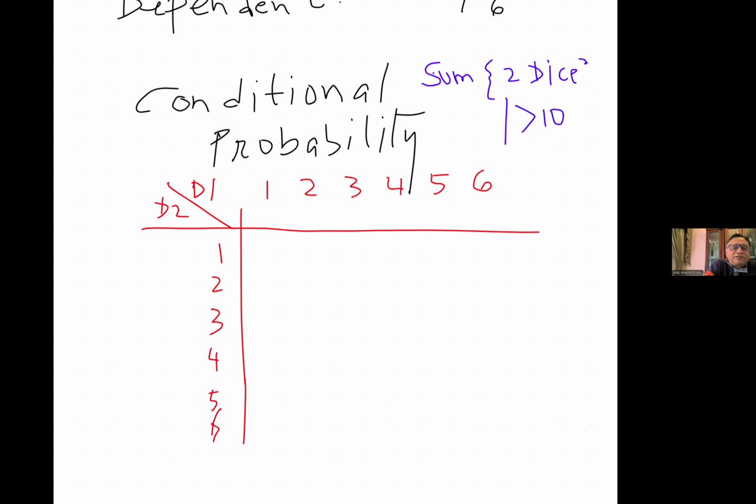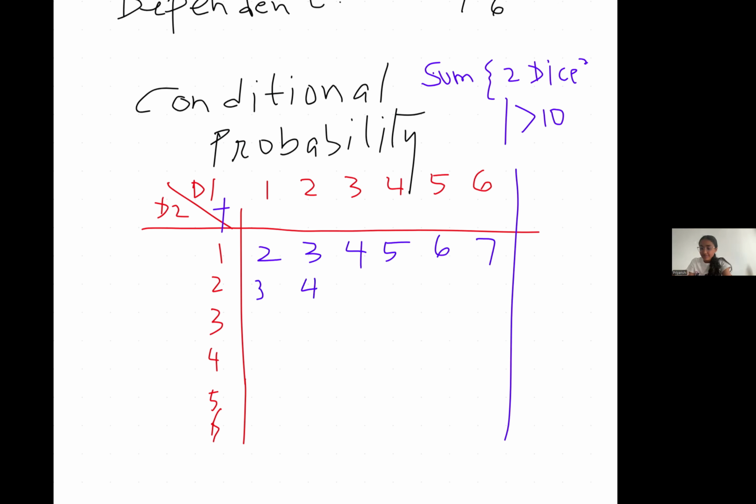The best way to do it is to make a matrix, as I'm making one, and fill it up with the sum. So I'm writing plus here. If you add one and one, you get two. And if you add one to it, you get three, four, five, six, seven. It's easy to make. One plus two is three, and then just add the numbers. One plus three is four.